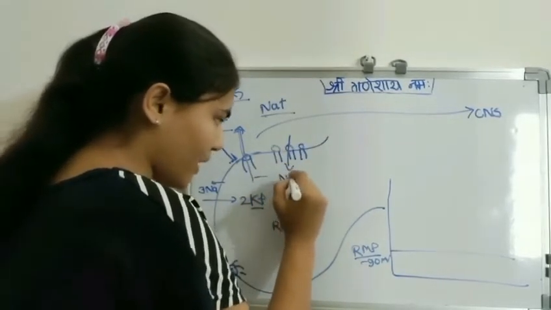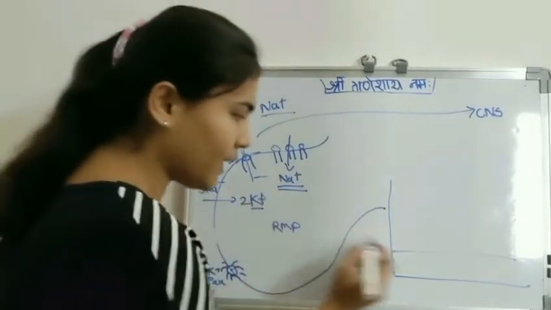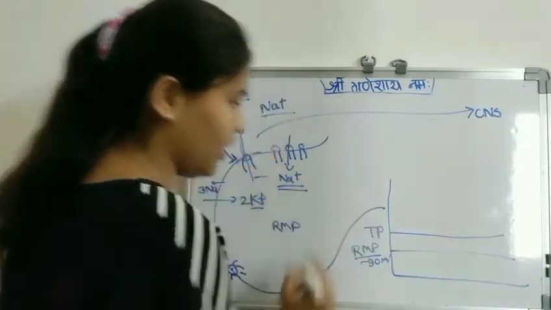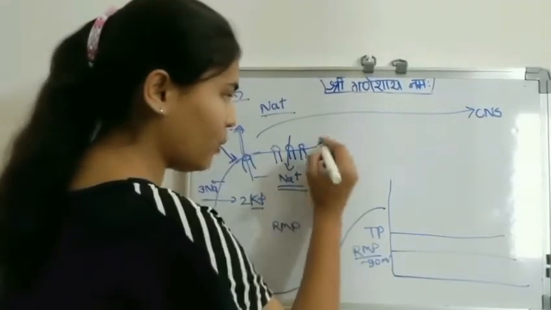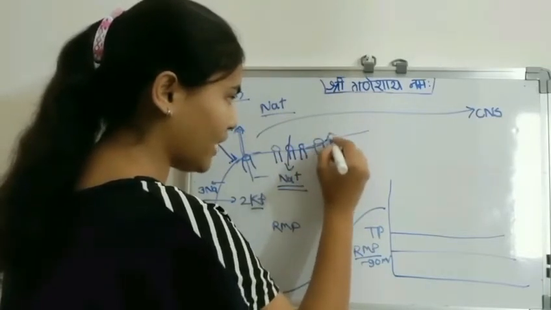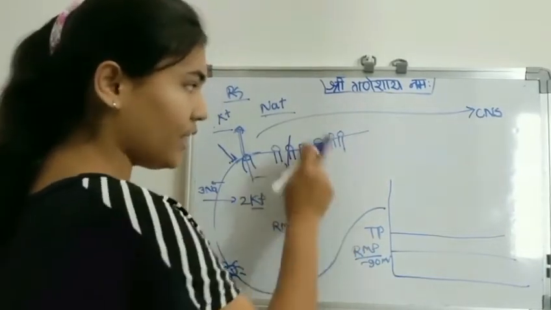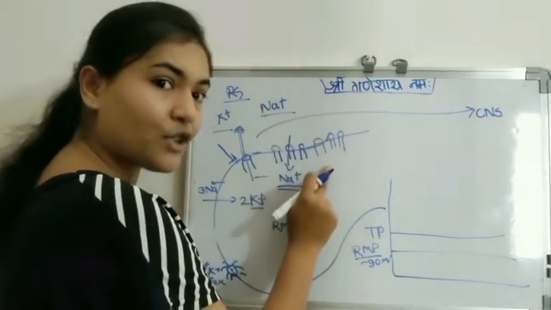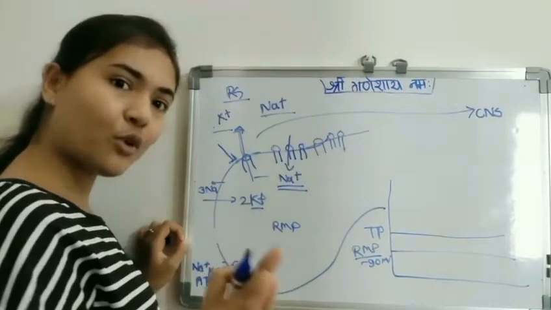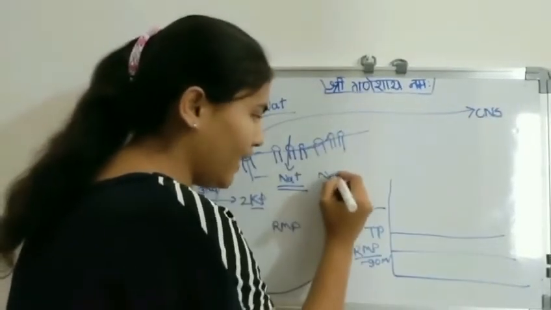which causes influx of sodium. This sodium brings the resting membrane potential to threshold potential. At this stage, when threshold potential arrives, there is activation of voltage-gated sodium channels. At threshold potential, there is activation of millions of voltage-gated sodium channels, which bring a massive influx of sodium in.